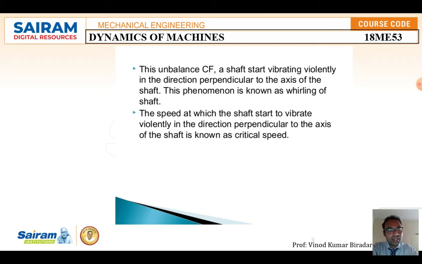You will have an experiment on this critical speed when you come to final year, in the design lab, to determine the different radii of the critical shaft. We are going to study that in detail. Otherwise, I will show you in the design lab how the shafts rotate in a different transverse direction, that is, perpendicular to the axis of the shaft.